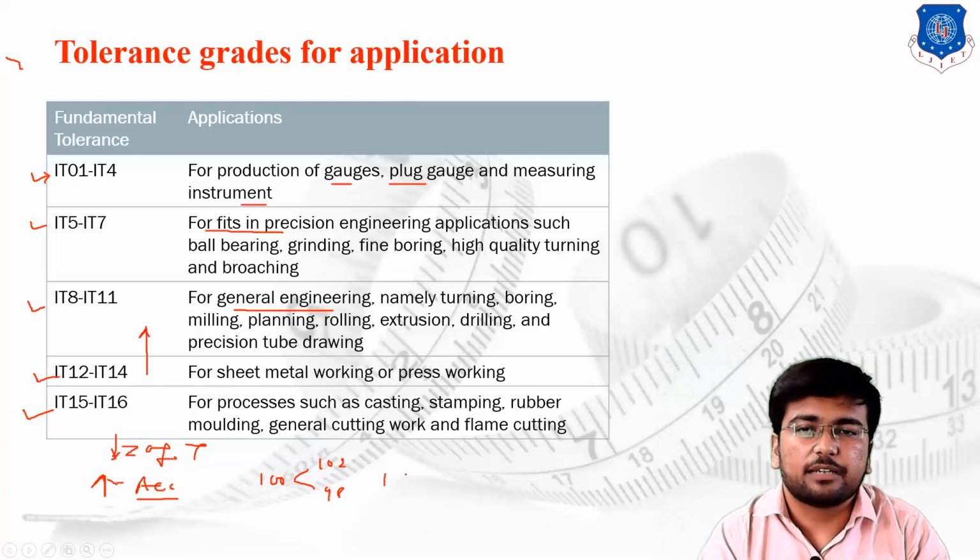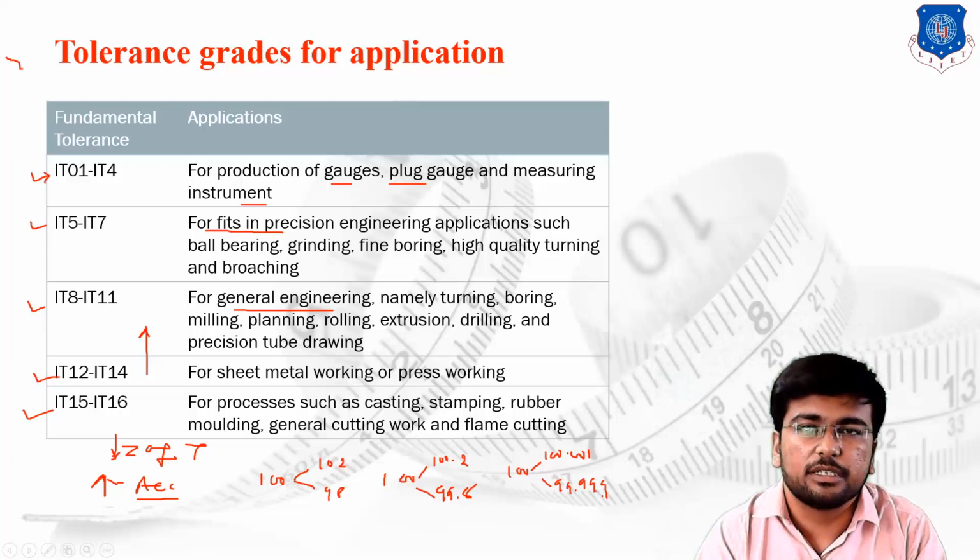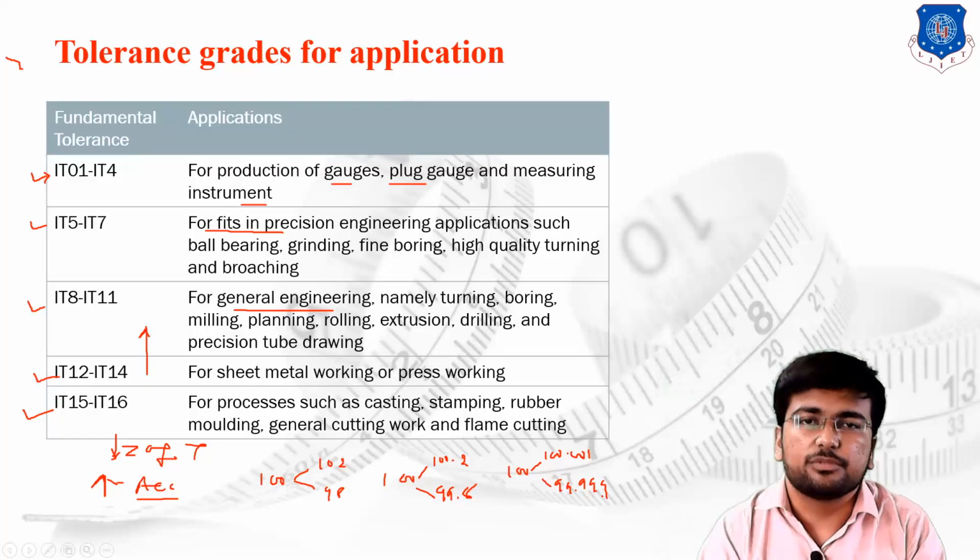But once we start moving in the other direction, we accept 100.2 and 99.8. And if we reach the extreme, then we accept 100.001 and 99.999. This is the basic difference between the different fundamental tolerance grades.